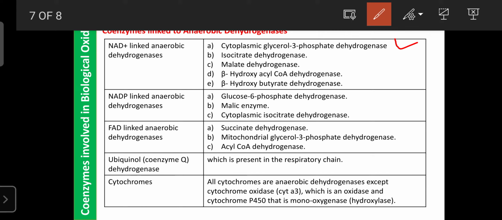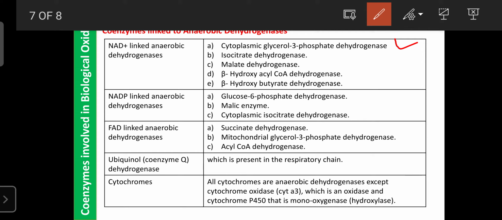So another enzyme, isocitrate dehydrogenase, is also involved in the TCA cycle. It also utilizes NAD as a coenzyme. Then malate dehydrogenase also utilizes NAD, and so do beta hydroxyacyl CoA dehydrogenase and beta hydroxybutyrate dehydrogenase. So these are involved in ketone body synthesis. Okay, so these also utilize NAD.